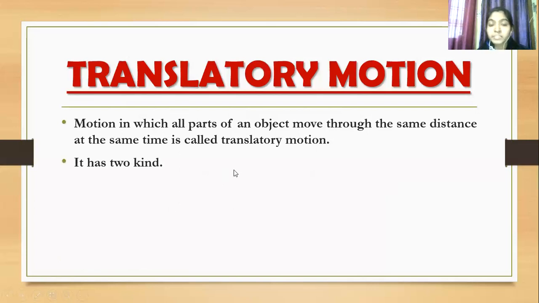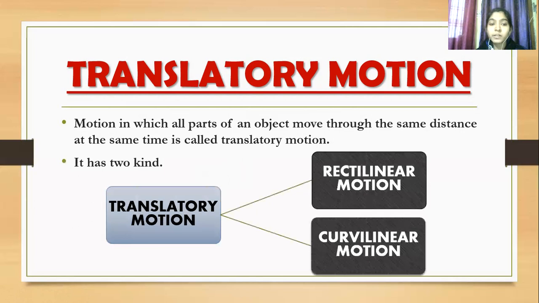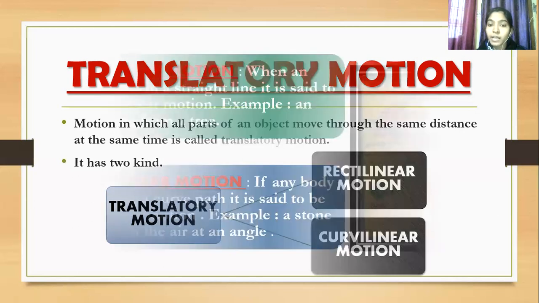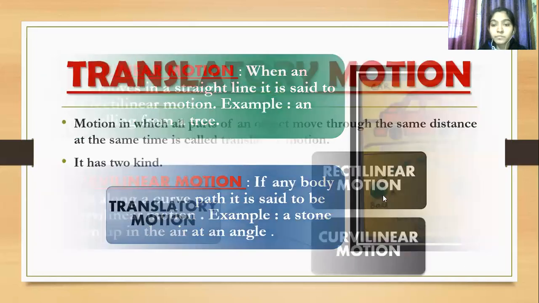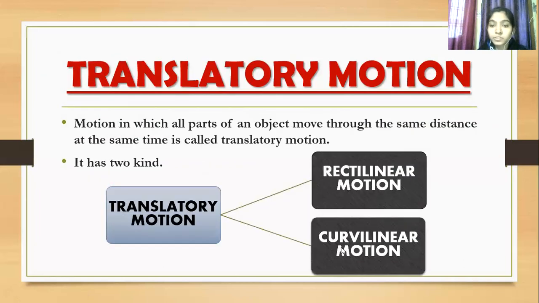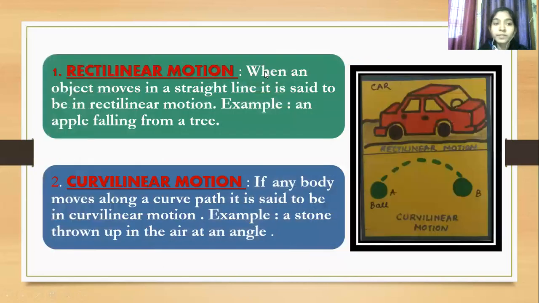It means it is a motion in which an object moves through the same distance in the same time. It has two kinds. Translatory motion is rectilinear and curvilinear. So let us discuss rectilinear motion. When an object moves in a straight line, it is said to be in rectilinear motion. For example, an apple falling from a tree. When an apple falls from a tree, what happens? Its path is straight. So this type of motion is rectilinear motion.